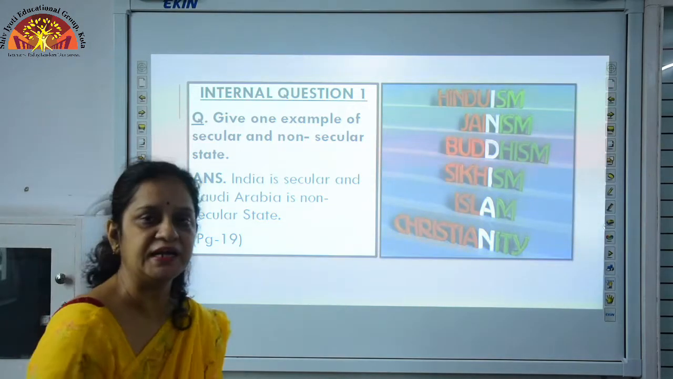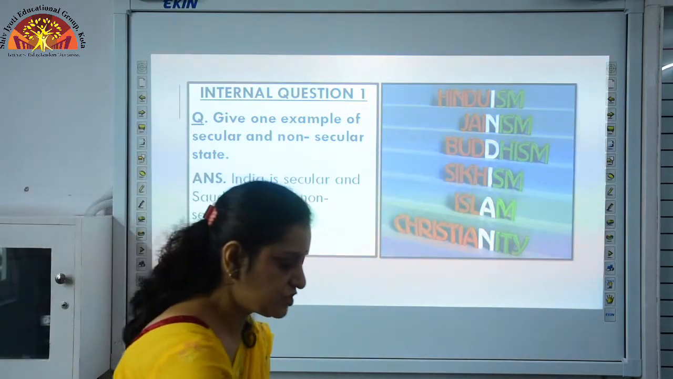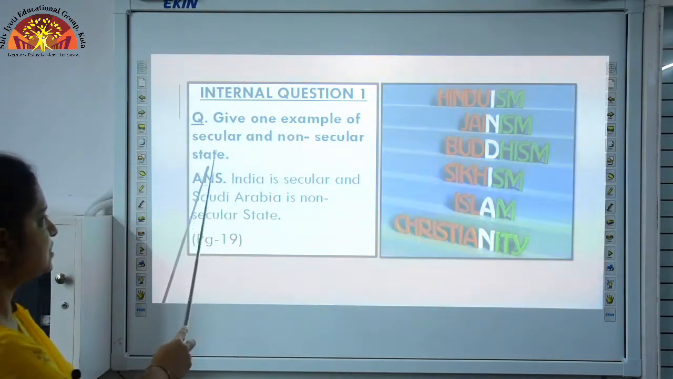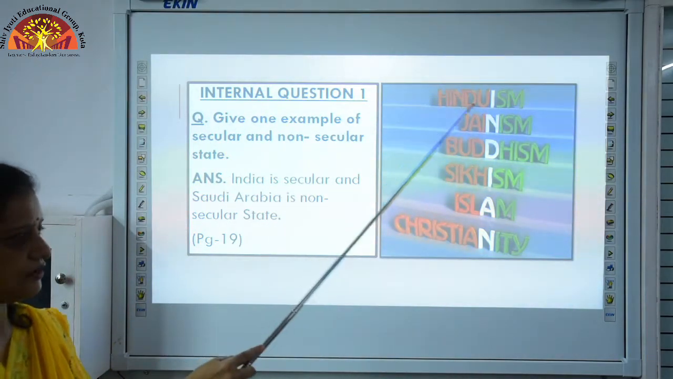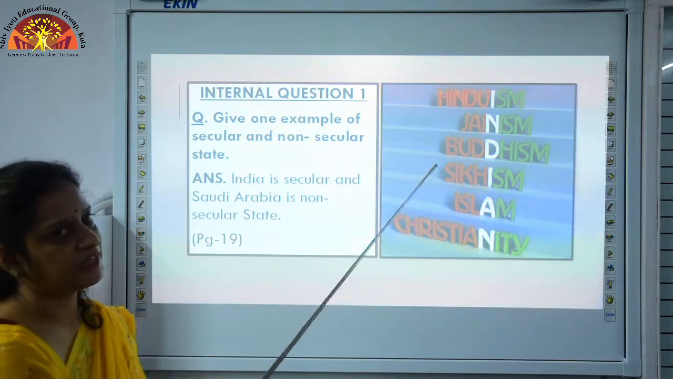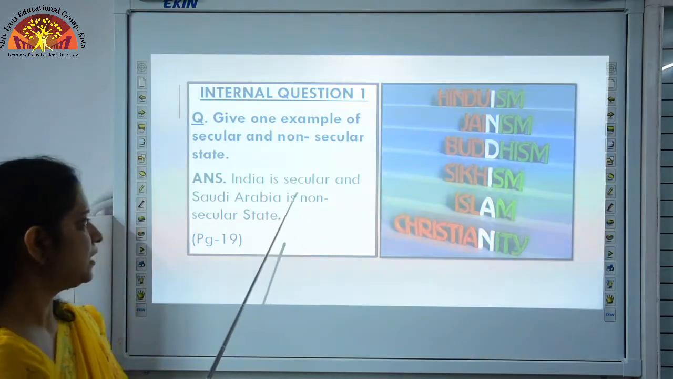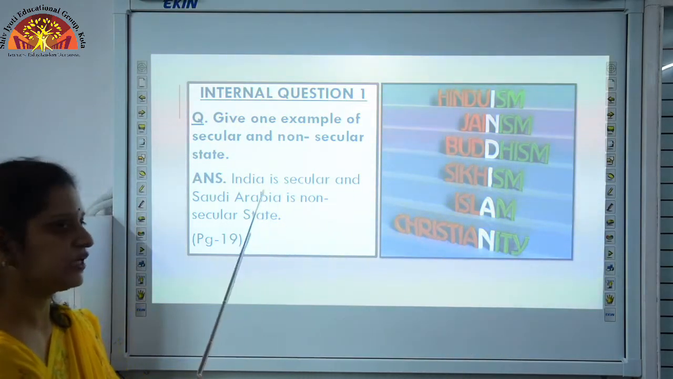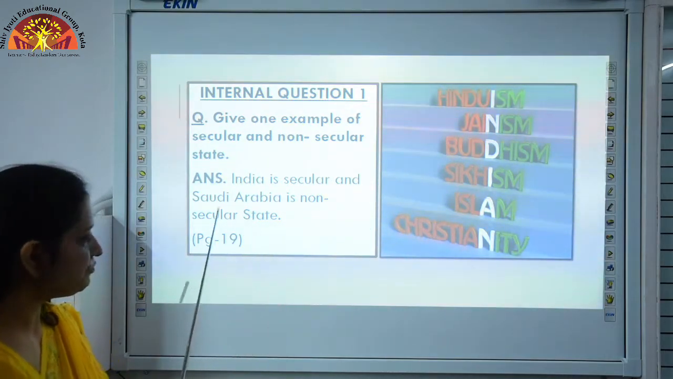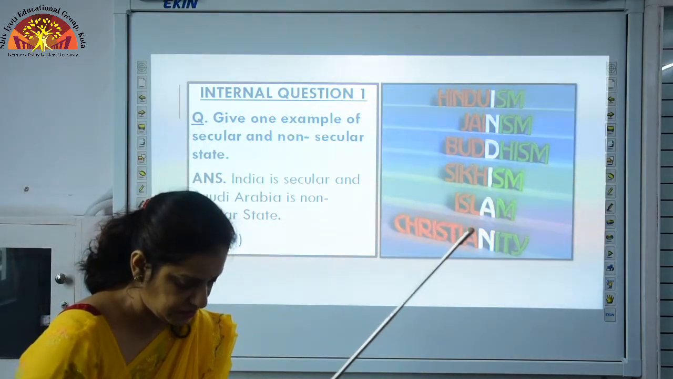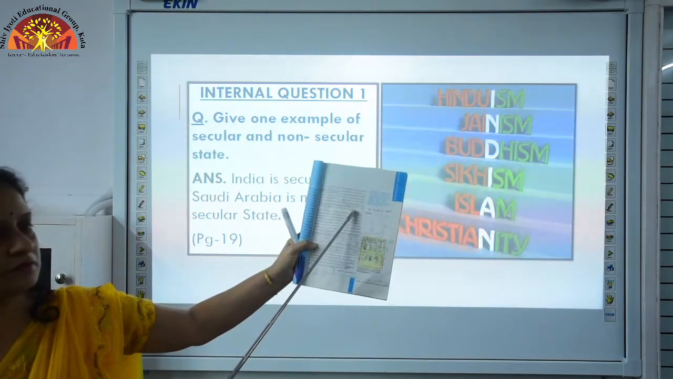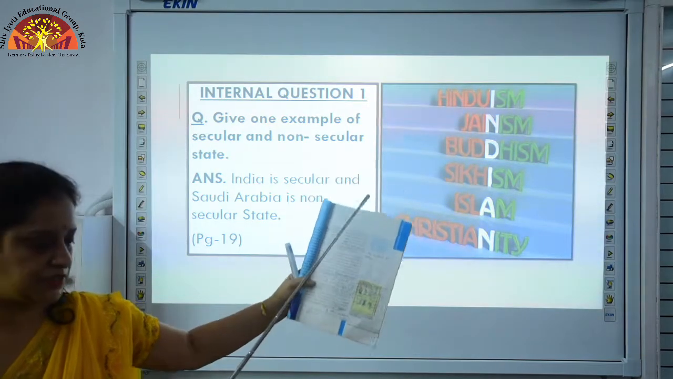Now, mark some internal questions with me, which are very important for you to know. Number 1 is give one example of a secular and non-secular state. As I have explained to you while explaining the chapter, India is a secular state. Why is it so? You also know it, because it is not promoting any religion. All the religions are equal, and Saudi Arabia is a non-secular state. Open page number 19. In the first para, last line, mark it.